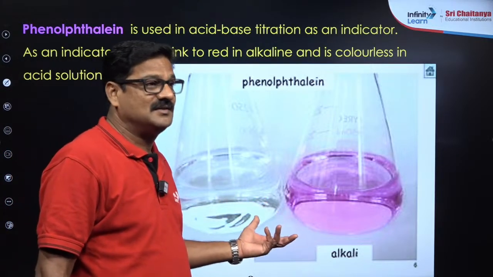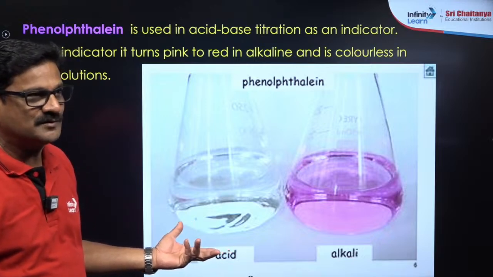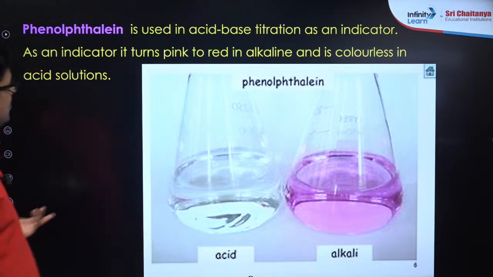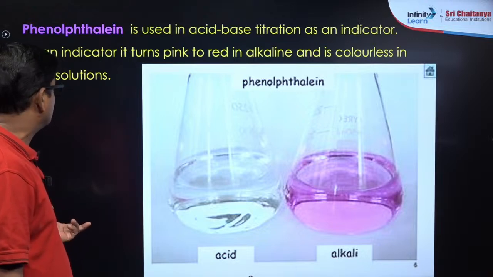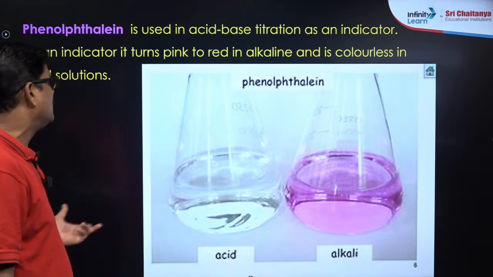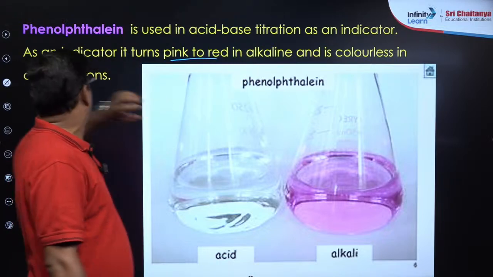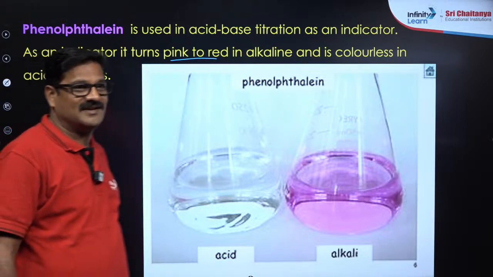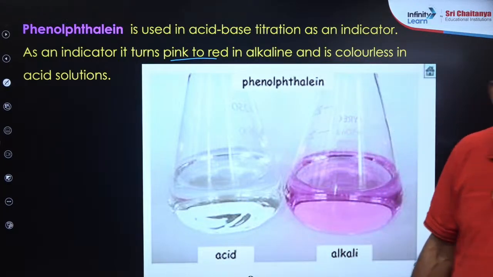Clear? Any doubt? So phenolphthalein is used in acid base titration as an indicator. As an indicator it turns pink to red in alkaline, and it is colorless in acidic solutions. That's good, pink in basic.